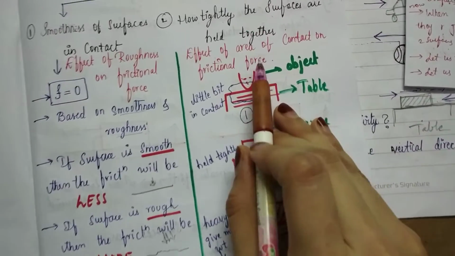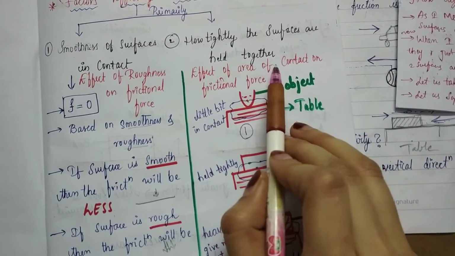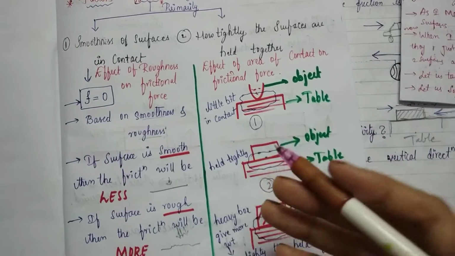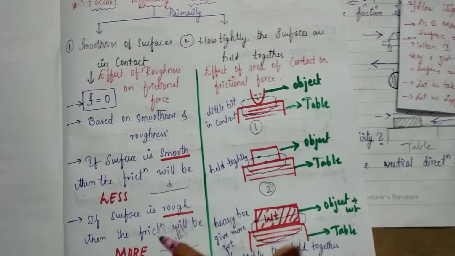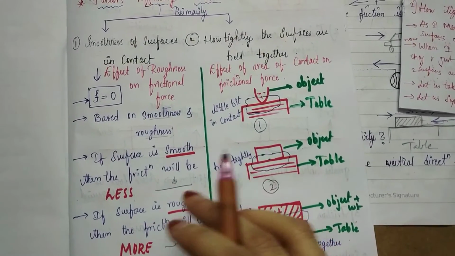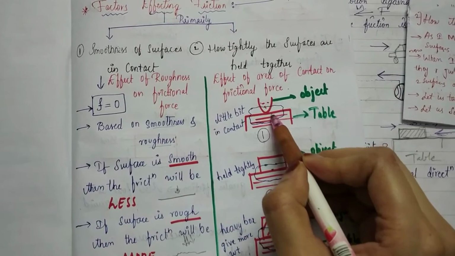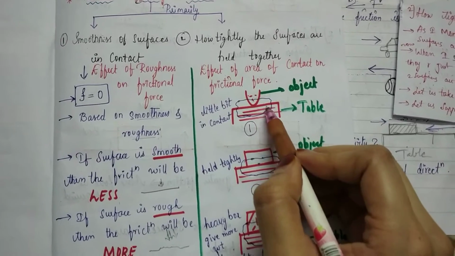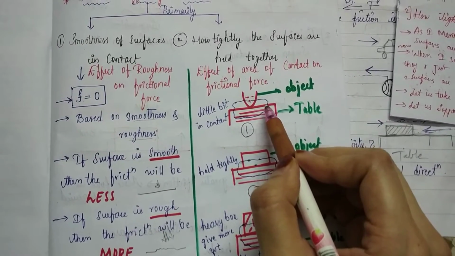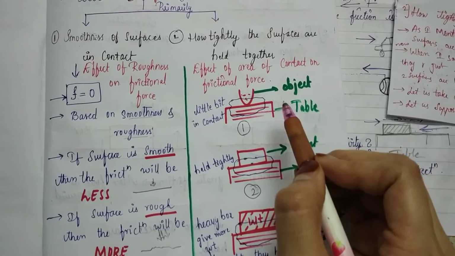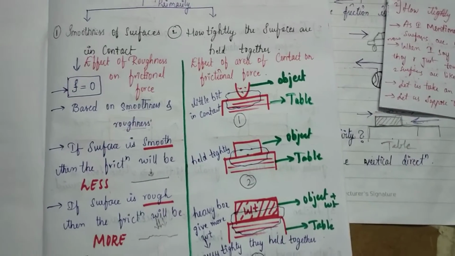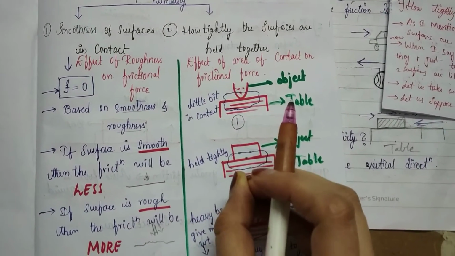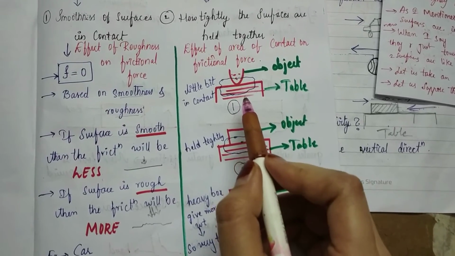Let us come to the second effect, that is the effect of area of contact on frictional force. As I mentioned before, friction comes into the picture only when two surfaces are in contact with each other. Now when I say in contact, there is a chance that the two surfaces are just touching each other, or there is a probability that they are in good contact, a good touch with each other. Let us take an example to understand it.